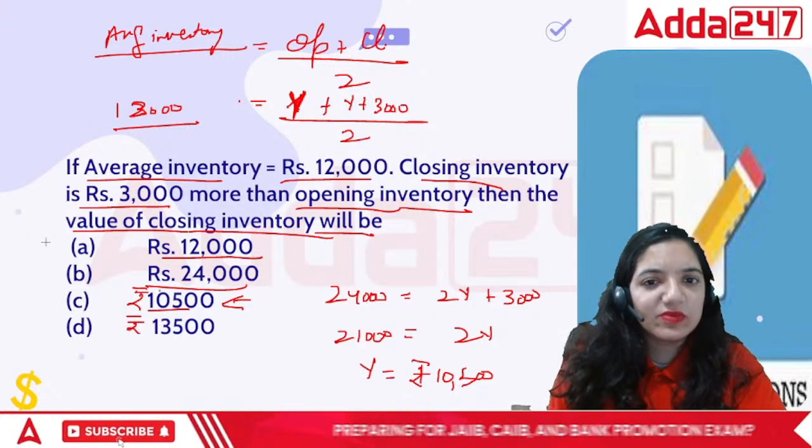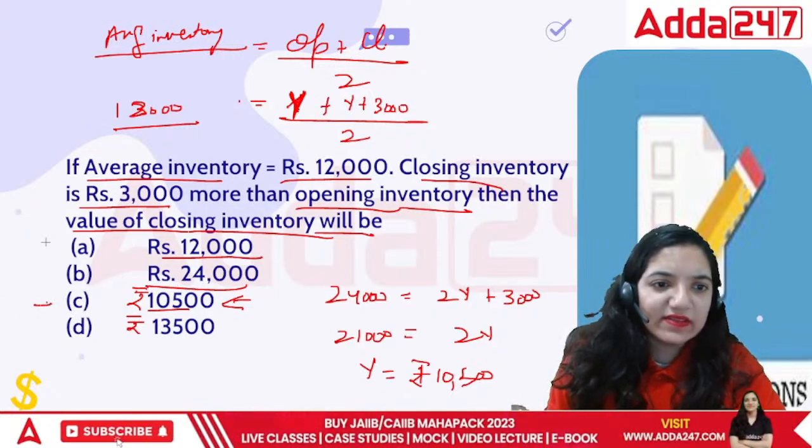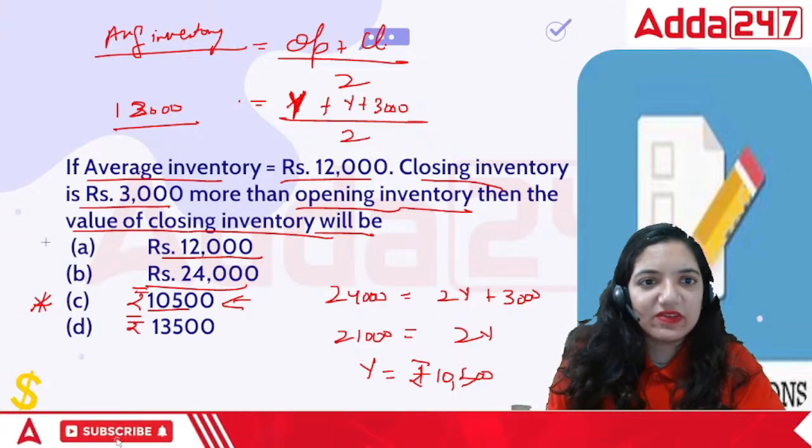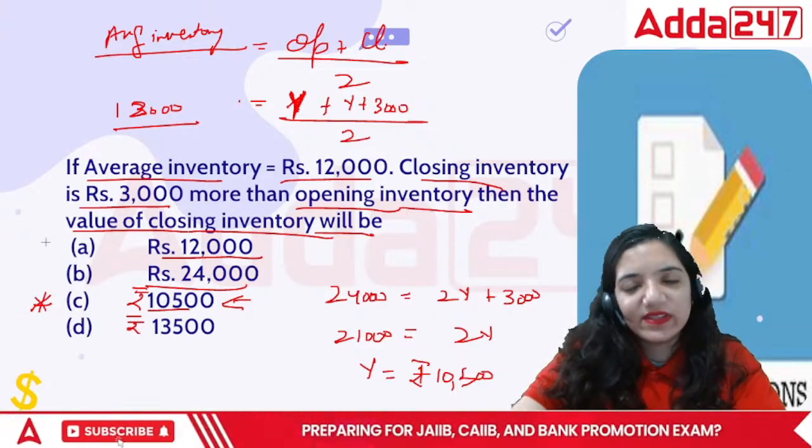It turns out to be 10,500 only. The answer is C.